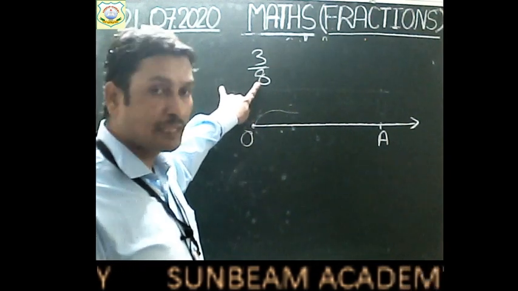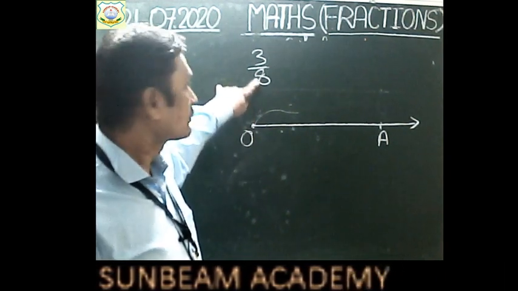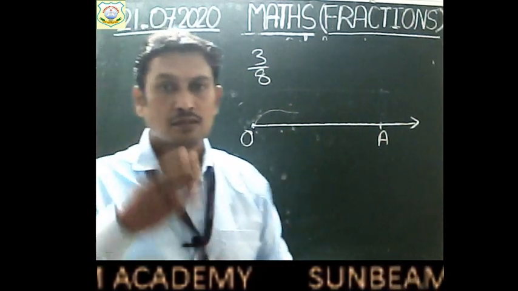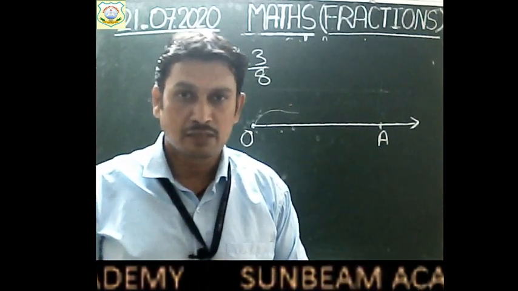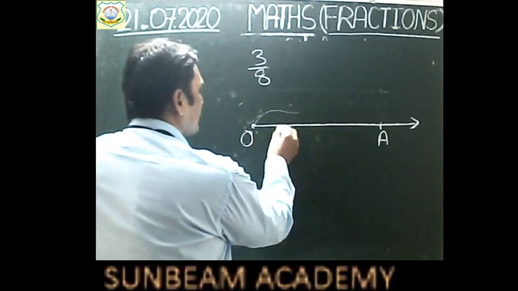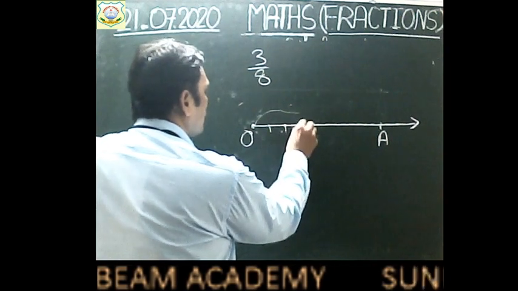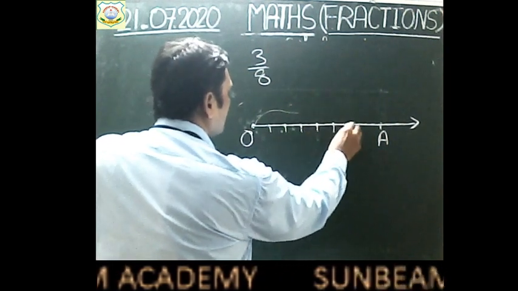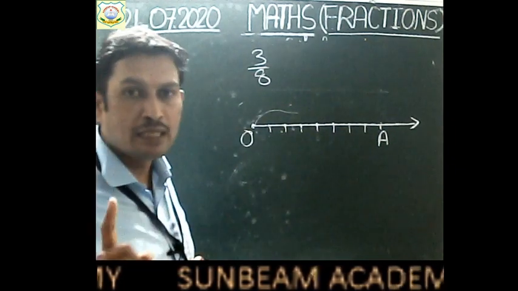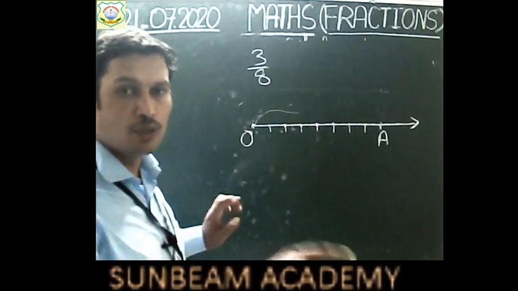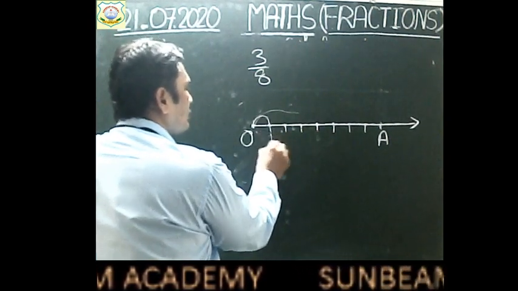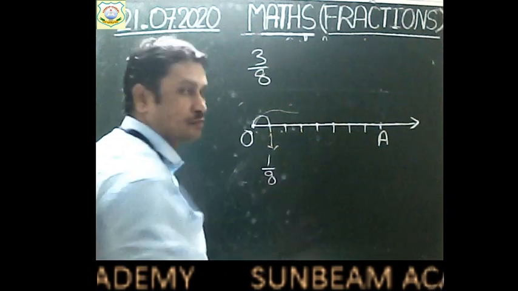Out of these 8 partitions, how many partitions are to be chosen? 3 partitions. So firstly make 8 partitions of this line segment. Clear, children? So divide: 1, 2, 3, 4, 5, 6, 7 and 8. Each part will represent 1 by 8, 1/8 of the whole line segment. So if we are taking one part, it will show 1 by 8.